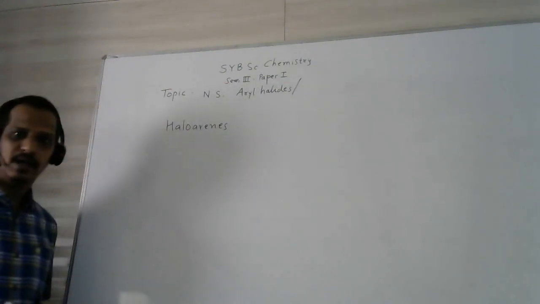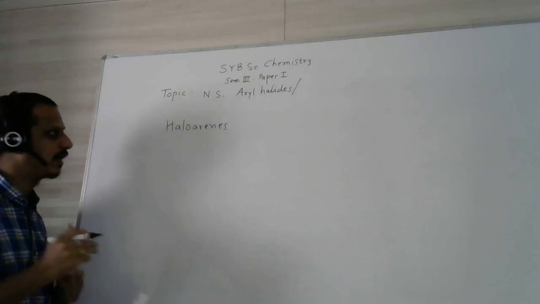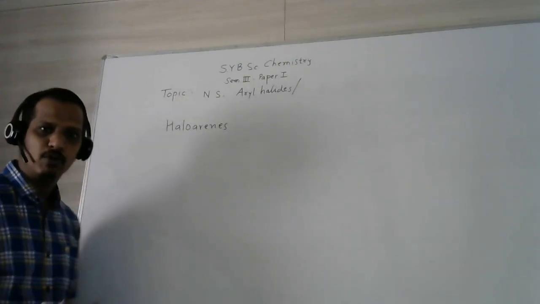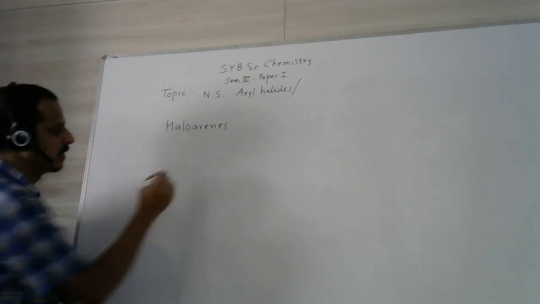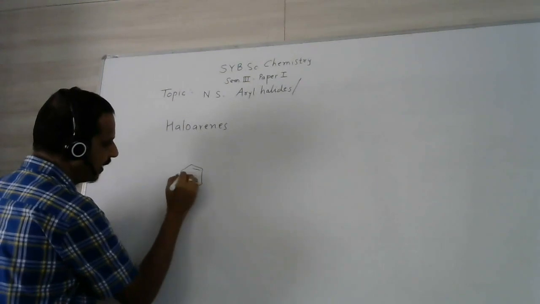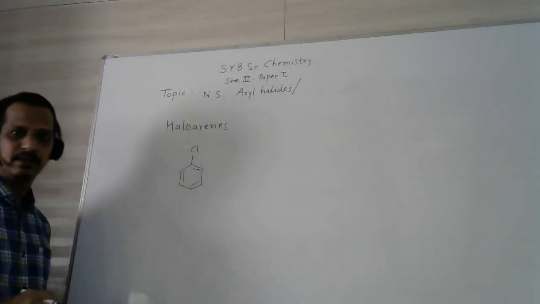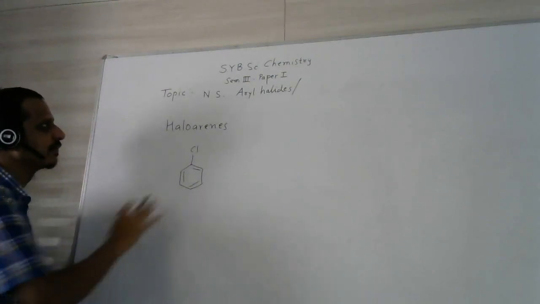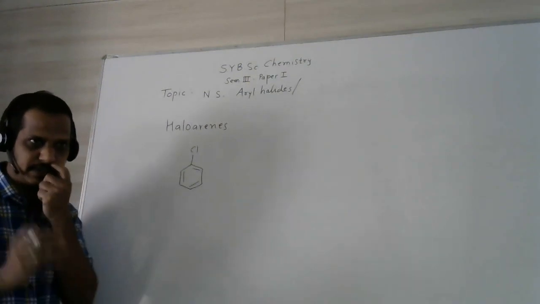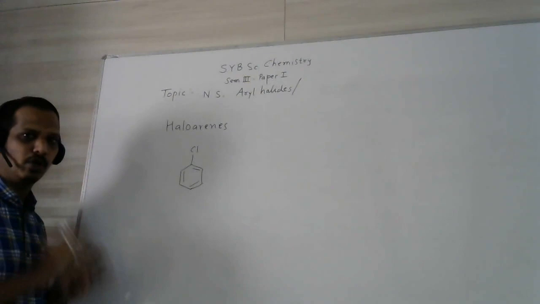Now haloarenes are nothing but substituted aromatic compounds, halogen substituted aromatic compounds. You can have examples like chlorobenzene, iodobenzene, bromobenzene. So here you can see the structure, where the halogen is directly attached to the aromatic ring. This is chlorobenzene. Now we are talking about the nucleophilic substitution reaction. The first question: whether the nucleophilic substitution reaction is possible or not.